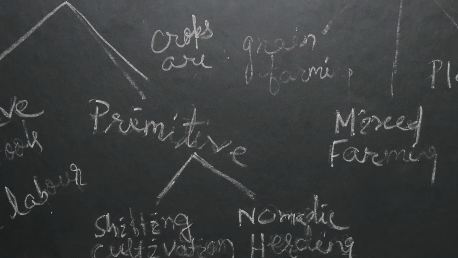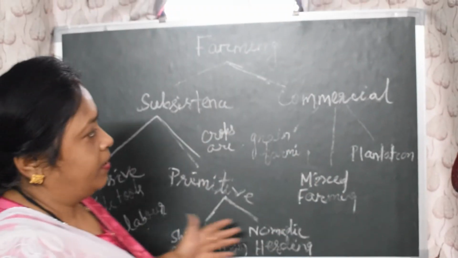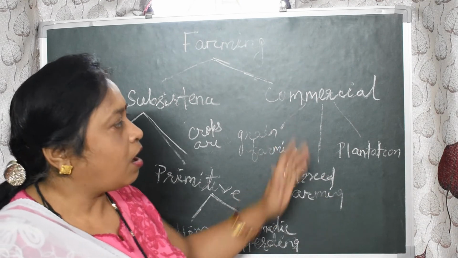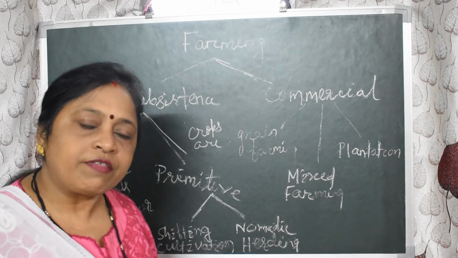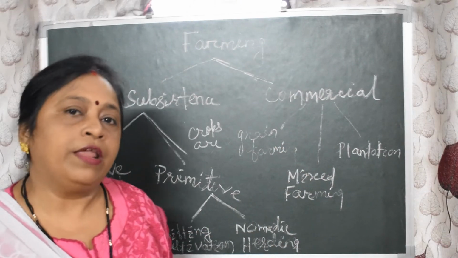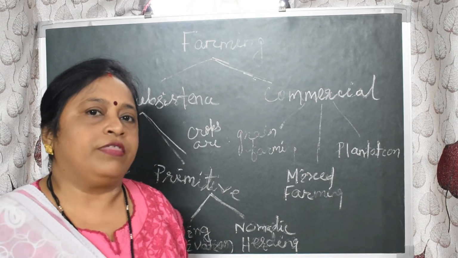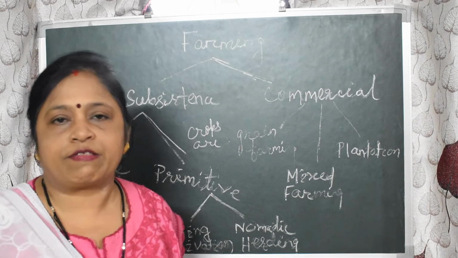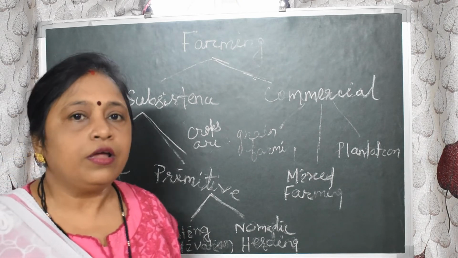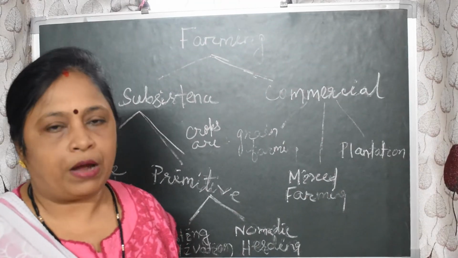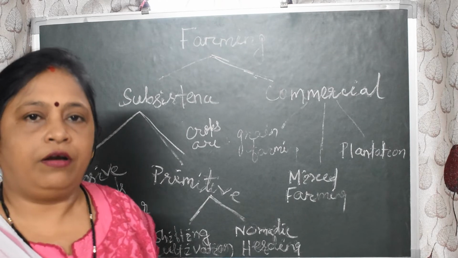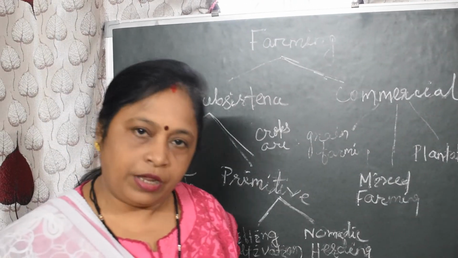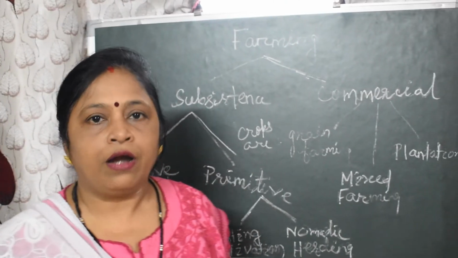And now we shall go to the second major type of farming, that is known as commercial farming. Commercial farming means in this farming system the products are grown for commercial purpose, not for domestic purpose, and it is done on a large scale because it will be used for trade and commerce.